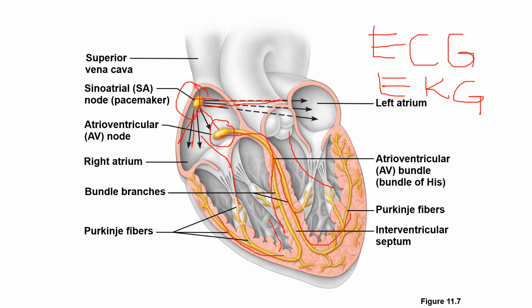Maybe you have experienced this one. They are going to put wires on your chest. Then later on, you can see a paper strip with a graph inside. So that is ECG. They are monitoring the electrical conductivity of the heart. Any abnormality with the electrical conductivity of the heart, there will be a problem in cardiac output.